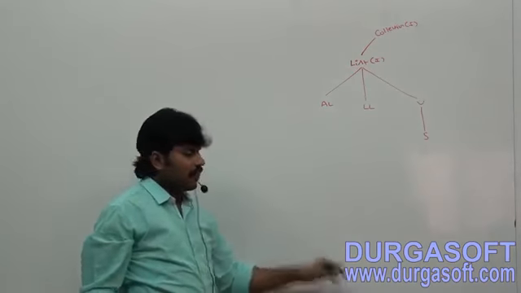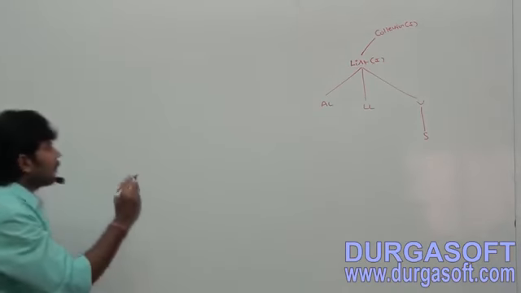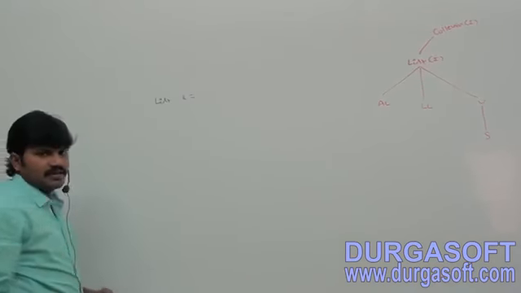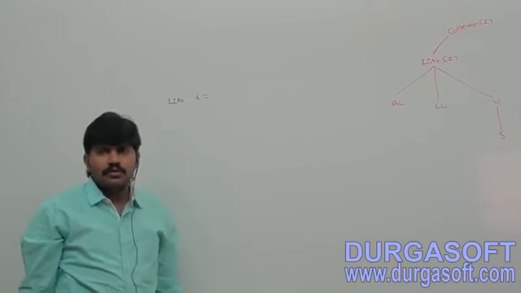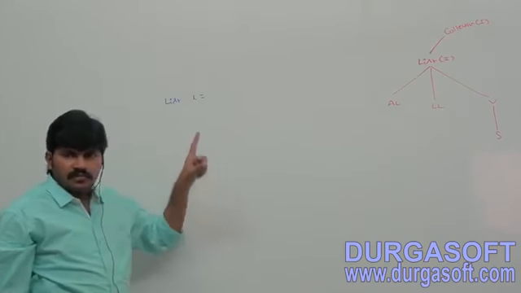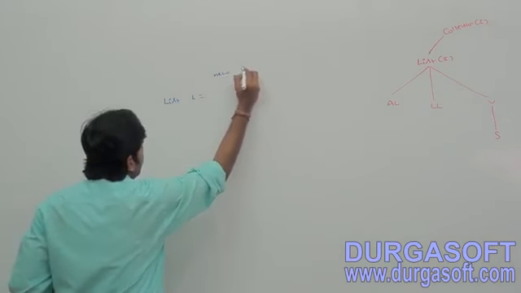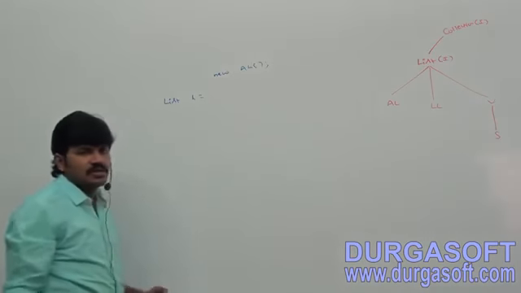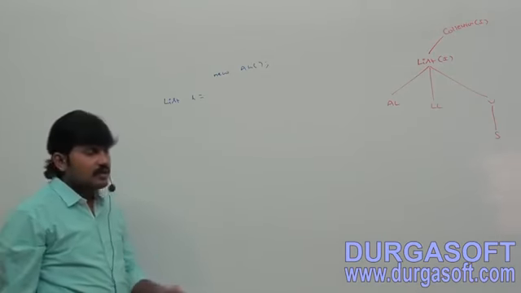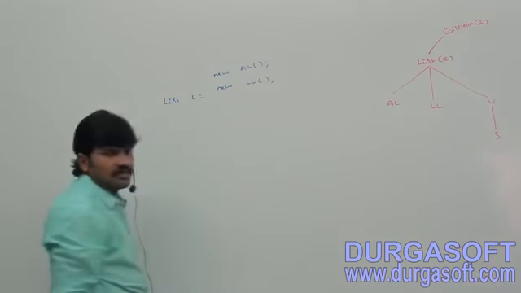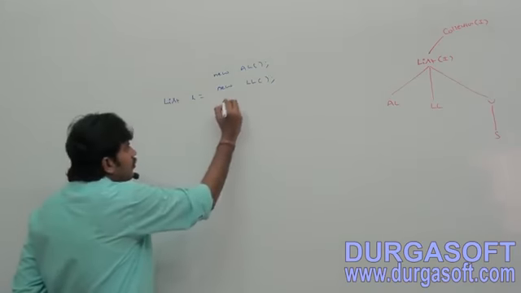Sir, here we can use the same List reference. Listen a bit carefully. We can use the same List reference to hold an ArrayList object. List l = new ArrayList, valid or not? Yes. List l = new LinkedList, valid? Yes.